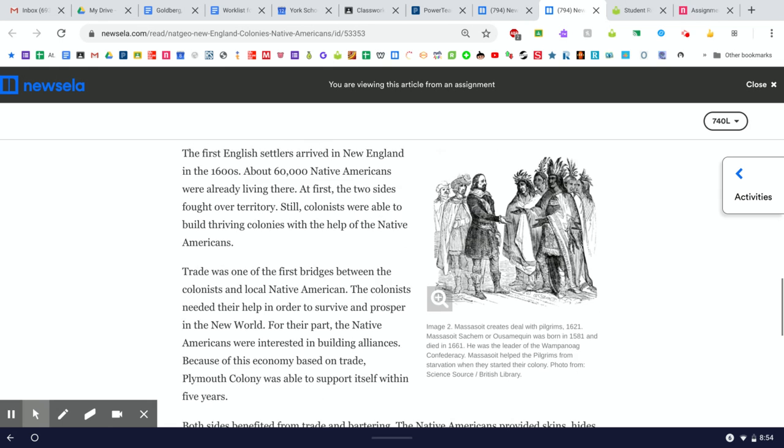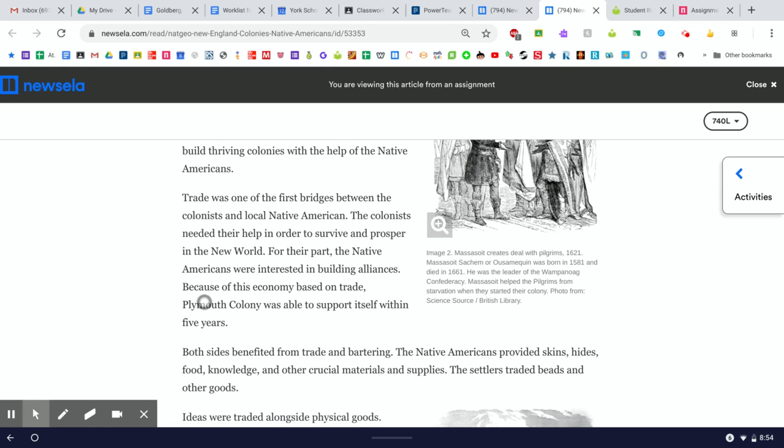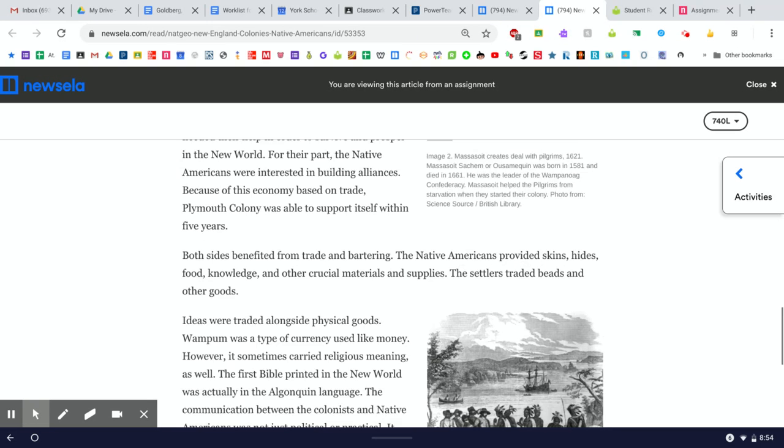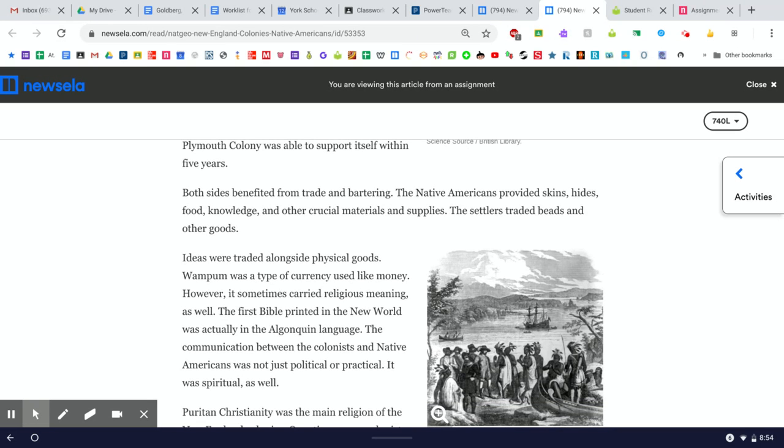That's like friendships, partnerships. Because of this economy based on trade, Plymouth Colony was able to support itself within 5 years. And that's saying something. Both sides benefited from trade and bartering. Bartering is trading. I'll give you this if you give me that. I'll give you 5 pelts for 6 of these, or 10 of these for 1 of those. The Native Americans provided skins, hides, food, knowledge, and other crucial materials and supplies. The settlers traded beads and other goods.